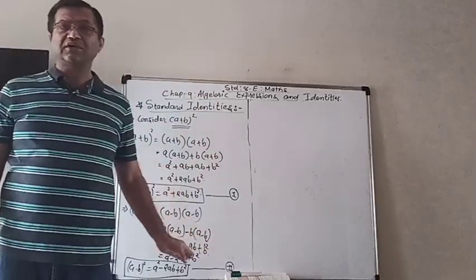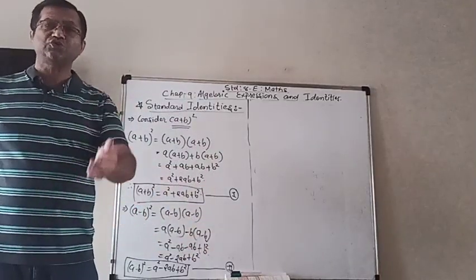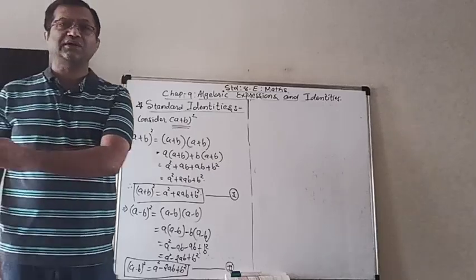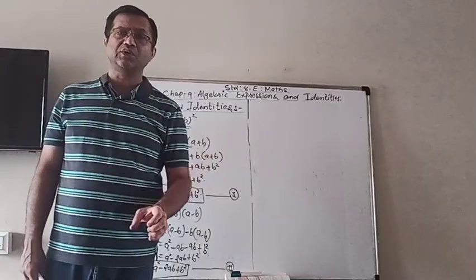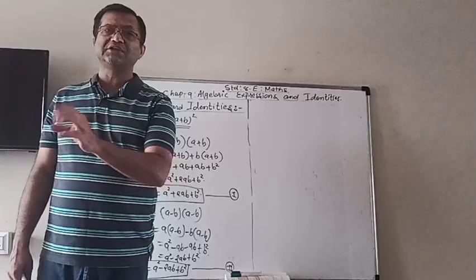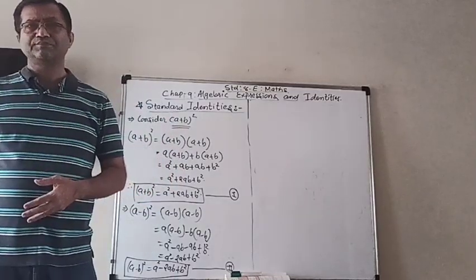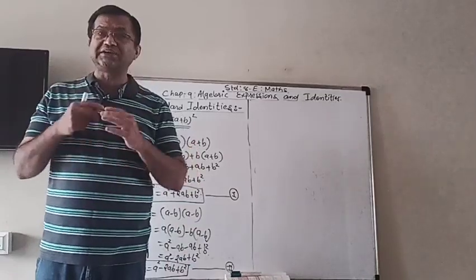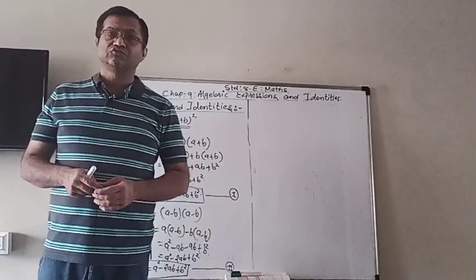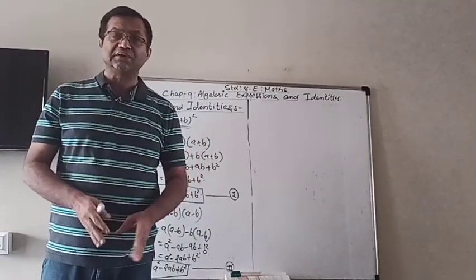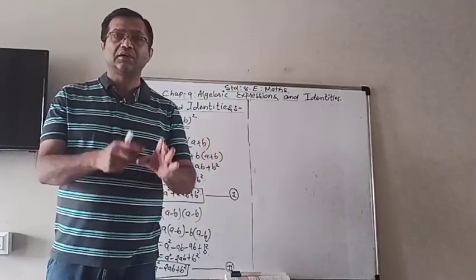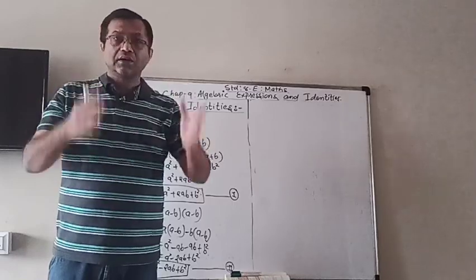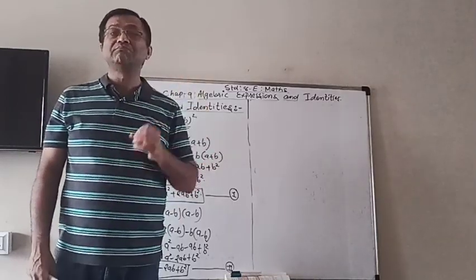Then take the second one. A minus b whole square is equal to a square minus 2ab plus b square. Then you will take the third identity. And when all the identities are done, without looking at it, write down on a piece of paper. And if it is correct, that means you have it in your memory.